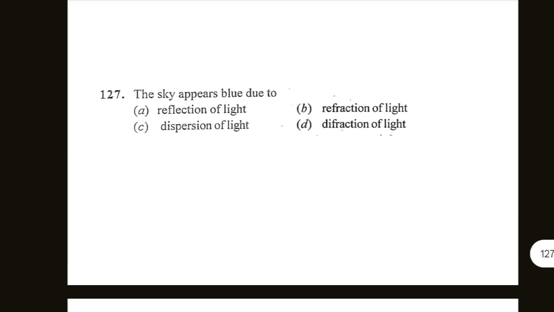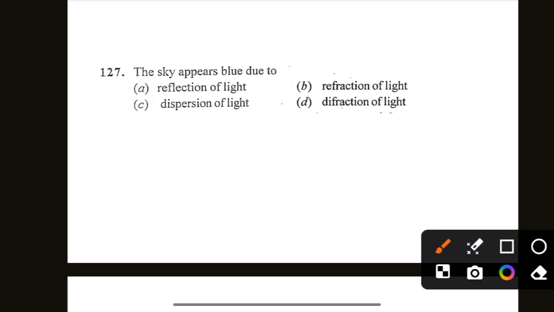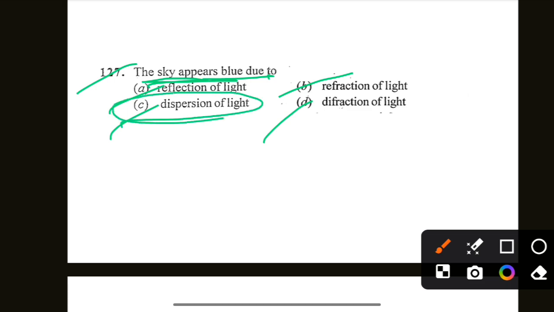Next is the sky appears blue due to reflection, refraction, dispersion and diffraction. So the sky appears blue due to, option C is correct, dispersion of light.